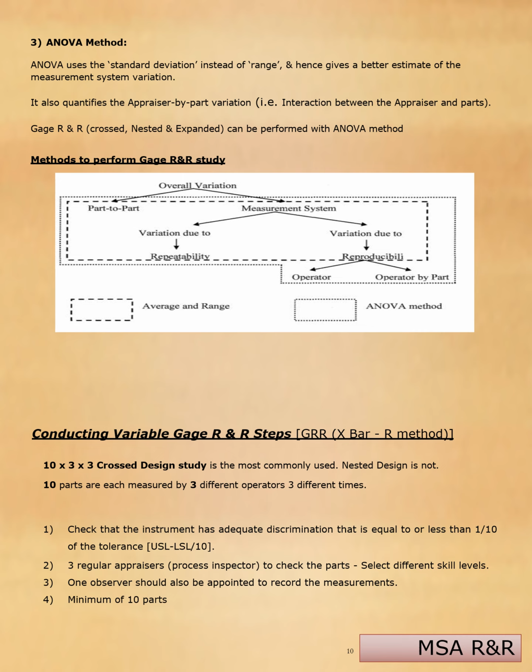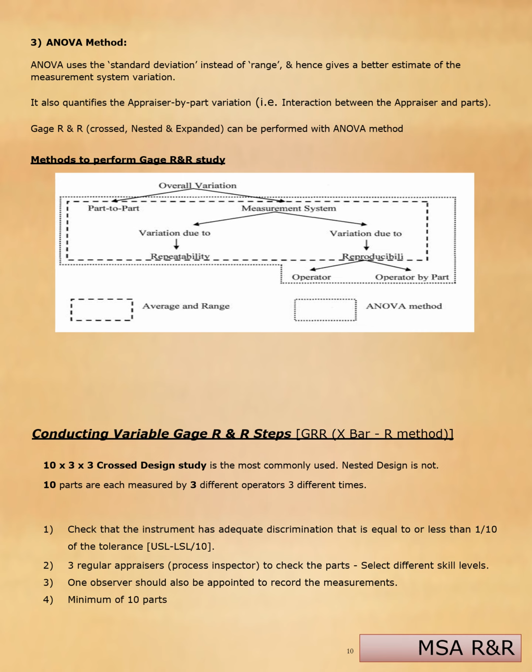Now we look at conducting variable gauge R&R steps. X-bar and R method, here I am explaining. A 10 x 3 x 3 crossed design study is the most commonly used. Nested design is not preferable. 10 parts are each measured by 3 different operators, 3 times each. That is what I explained as 10 x 3 x 3. Let me start the steps.